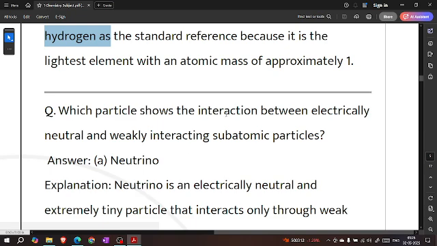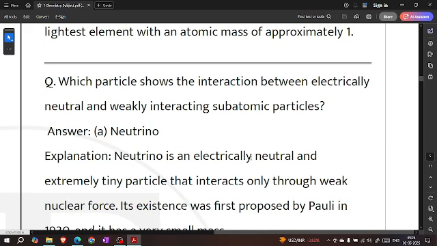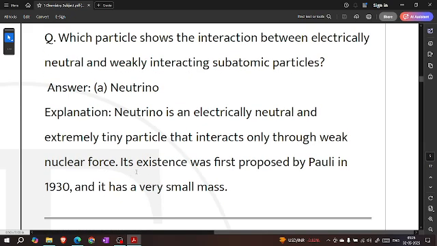Which particle shows the interaction between the electrically neutral and weakly interacting subatomic particle? Neutron. Neutron is an electrically neutral and extremely tiny particle that interacts only through weak nuclear forces. Its existence was first proposed by Pauli in 1930 and it has a very small mass.